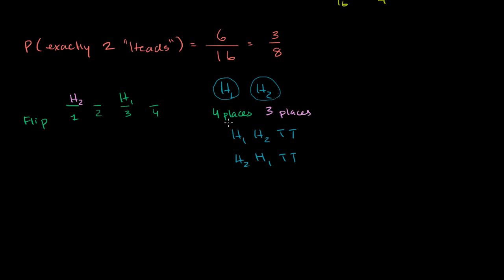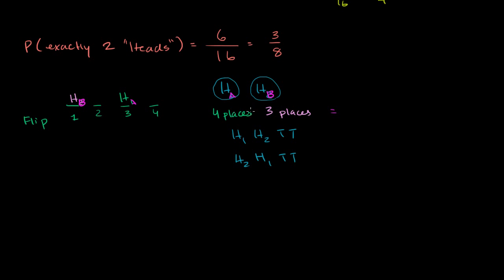And so when you think about it in terms of the first head, head 1. Actually, let me call it this way. Let me call it head A and head B. That way you won't think that I'm talking about the first flip or the second flip. So this is head A, and this right over there is head B. I mean, these heads are identical. These outcomes aren't different. But the way we talk about it right now, it looks like there's 4 places that we could get this head in, and there's 3 places where we could get this head in.